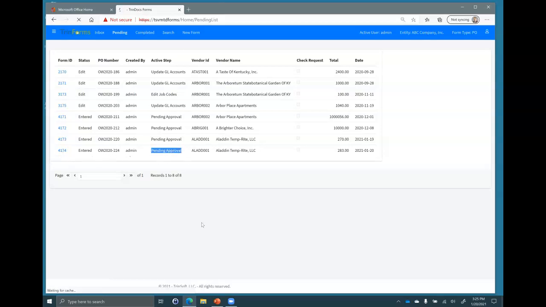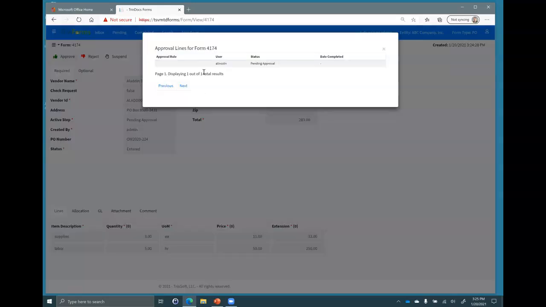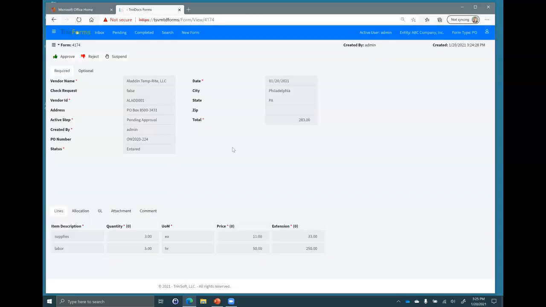I can go look at that document, but because it's now pending approval, no, I can't change it anymore. Right? I can see my comments, I can see my attachments, I can see everything about the document up there. I can go to my little menu at the top and I can see who needs to approve it. So now I can see that Mr. Lincoln needs to approve my document. Okay.